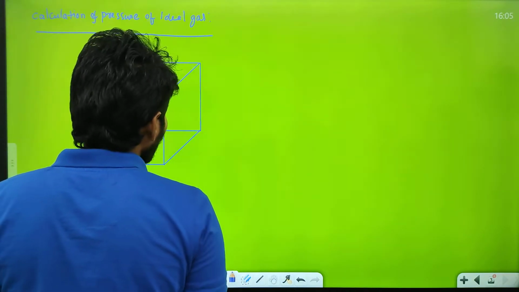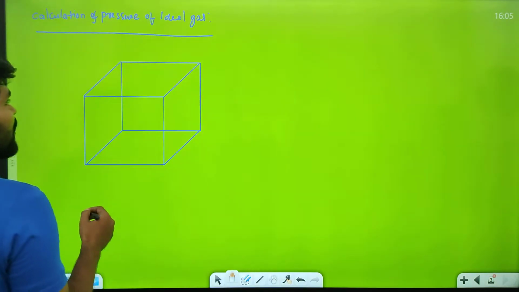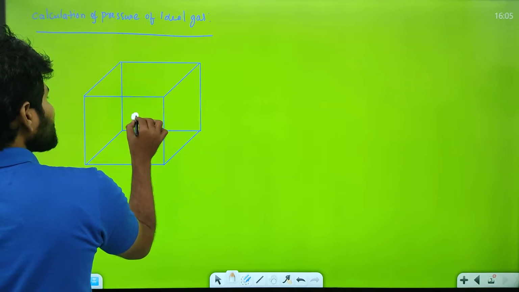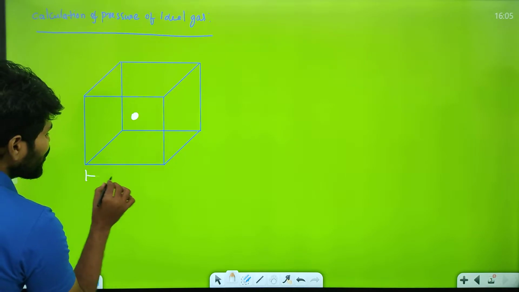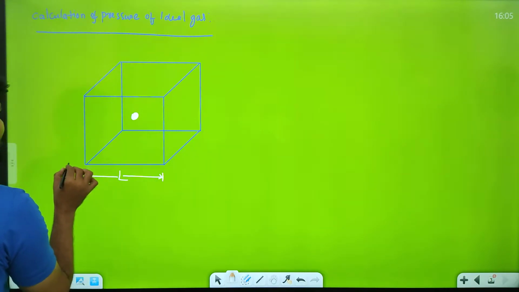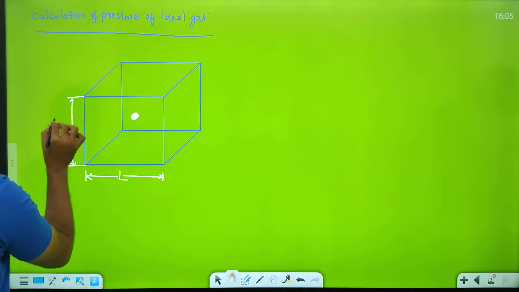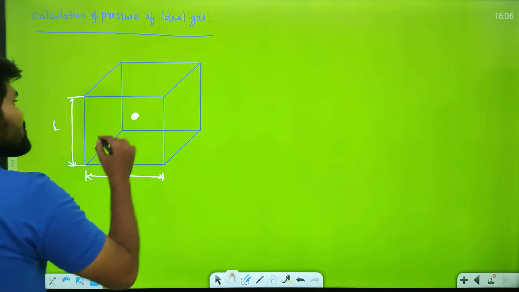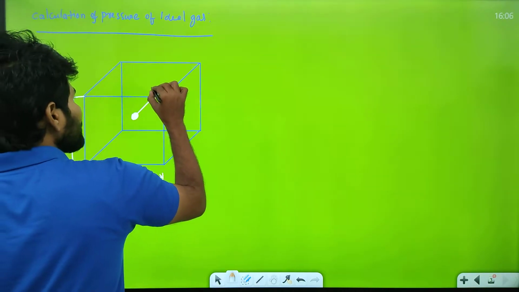This is a cube. I take a cube, and here I am taking a molecule. So this is only a single molecule. The length of this cube is L. This is also L. We can write it as L. And this molecule has some velocity V, like this.